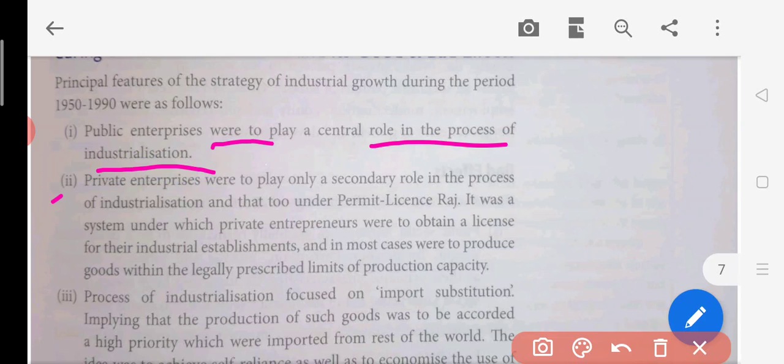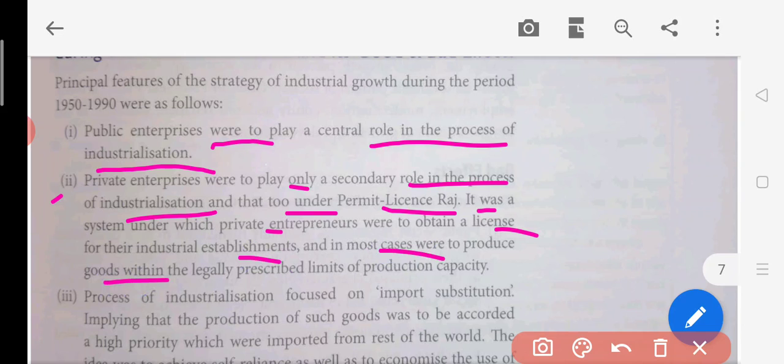Second, private enterprises were to play a secondary role in the process of industrialization, along with too much permit license Raj. It was a system under which private entrepreneurs had to obtain a license for industrial establishment, and in most cases were to produce goods within the legally prescribed limit of production capacity. This thing I was telling you: if you have a very huge capacity in your company, the government will not permit or grant a license to produce more, because if you produce more, your cost will come down, and government never wanted that, because you can do profit maximization.